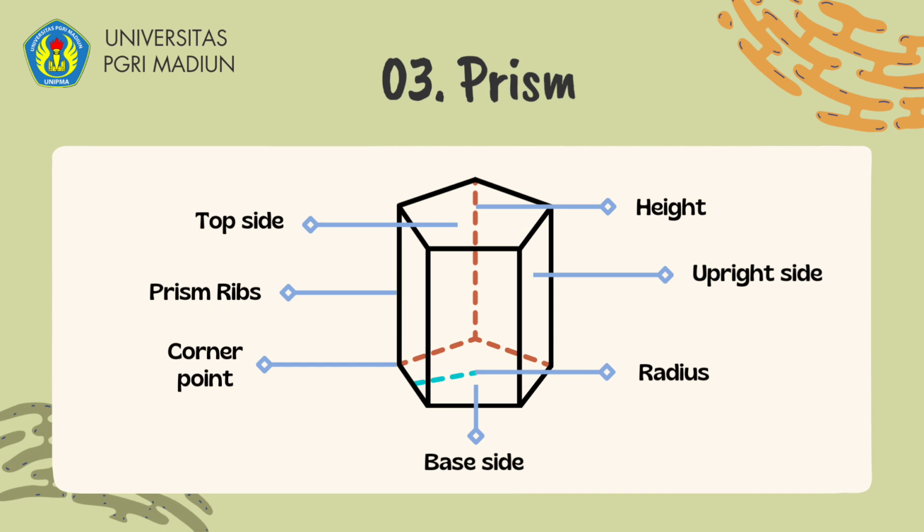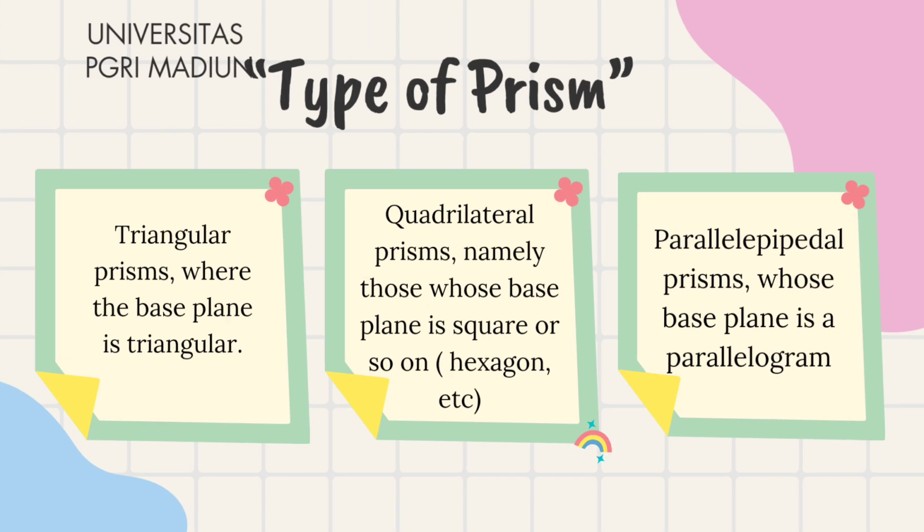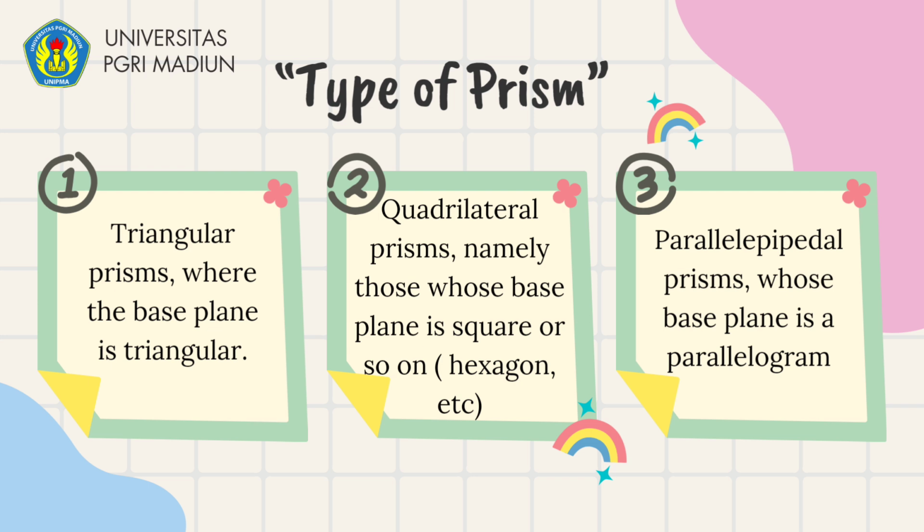The other planes will intersect each other according to their parallel ribs. These other planes are called upright planes. Then, the distance between the 2 planes, the base plane and top plane, is called the height of the prism.